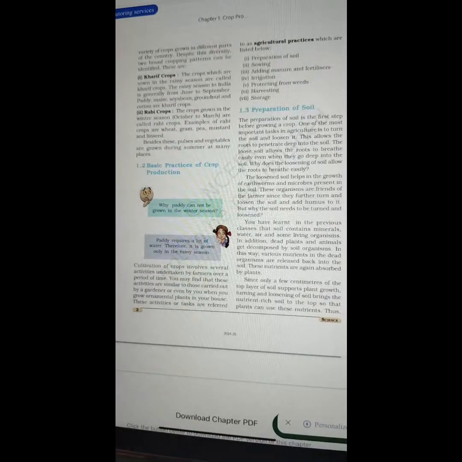You have learnt in the previous classes that soil contains minerals, water, air, and some living organisms. In addition, dead plants and animals get decomposed by soil organisms. In this way, various nutrients in the dead organisms are released back into the soil. These nutrients are again absorbed by plants. Since only a few centimeters of the top layer of soil supports plant growth, turning and loosening of the soil brings the nutrient rich soil to the top so that plants can use these nutrients.